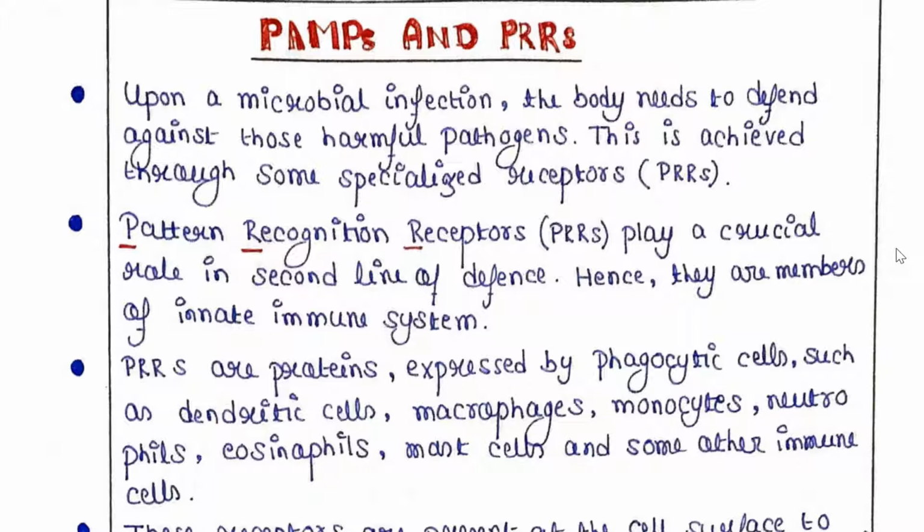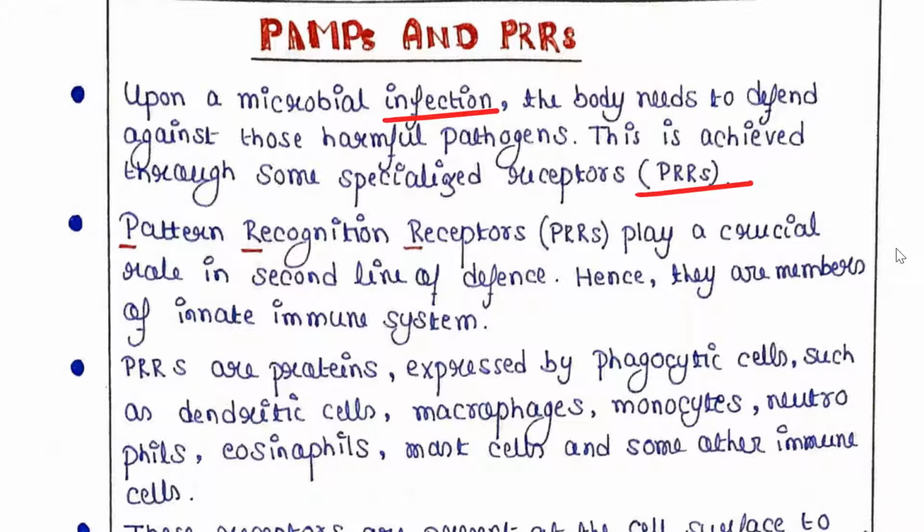Upon a microbial infection, when an infection actually occurs, the body needs to defend against those harmful pathogens. This is achieved through some specialized receptors, and those receptors are PRRs.